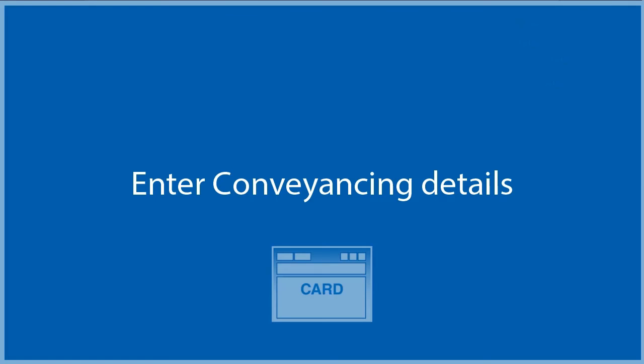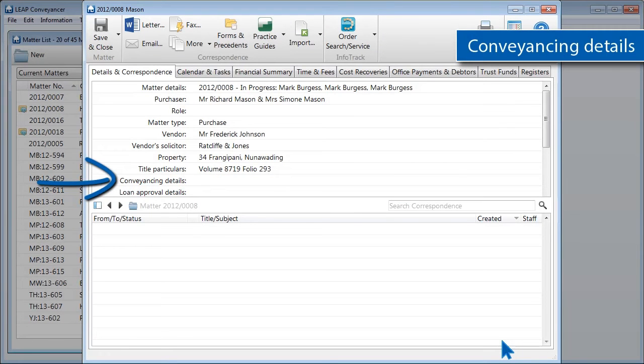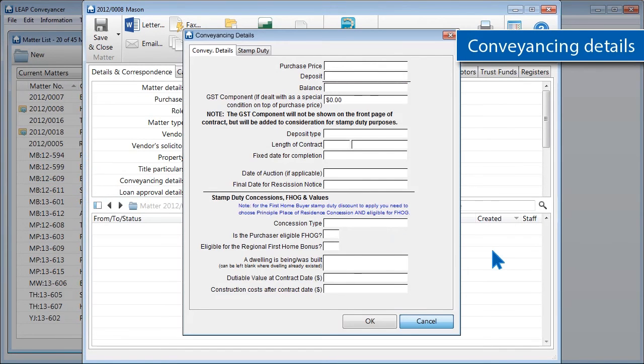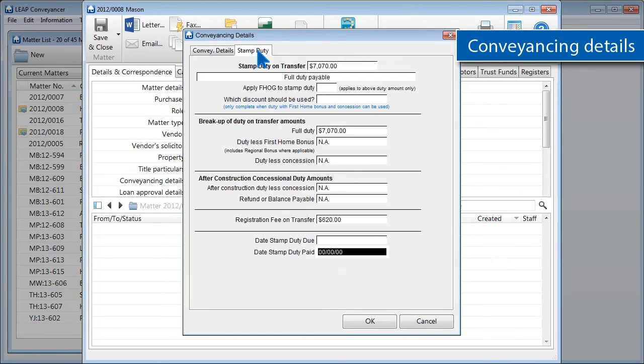Next, I go into the Conveyancing Details card and enter my purchase price and deposit paid. Leap Conveyancer will work out the balance payable, and if I click on the Stamp Duty tab, Leap Conveyancer will work out stamp duty and also any concessions available.